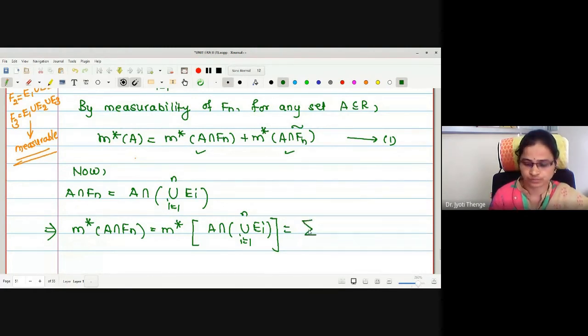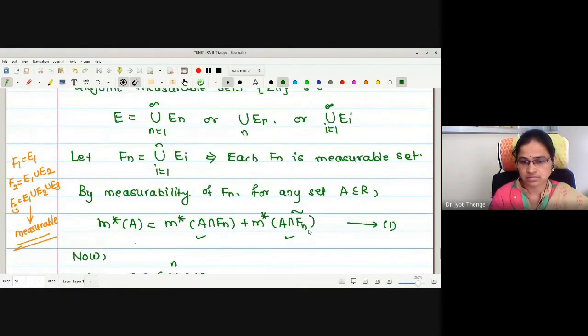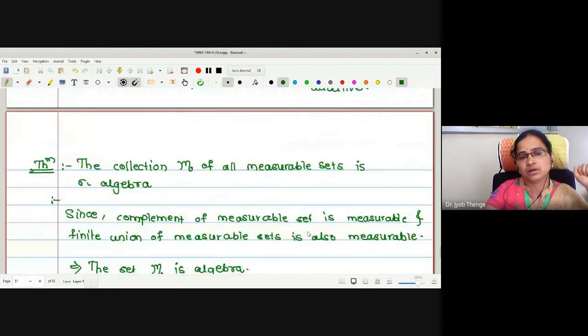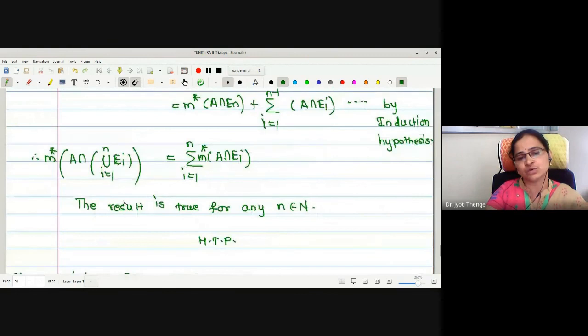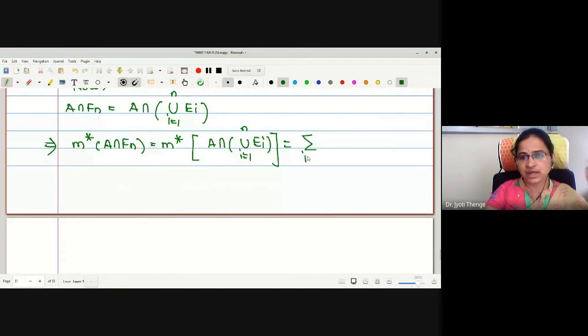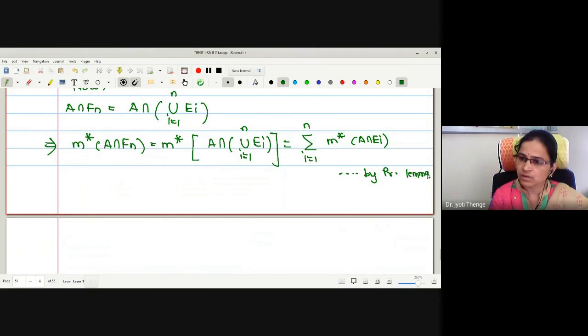But by the lemma we have proved just now, the lemma being the theorem which we use to prove this main theorem, the outer measure of A intersection union Ei is the summation of m star of A intersection Ei. Therefore, I write: this is the summation i equals 1 to n of m star of A intersection Ei, by the previous lemma.